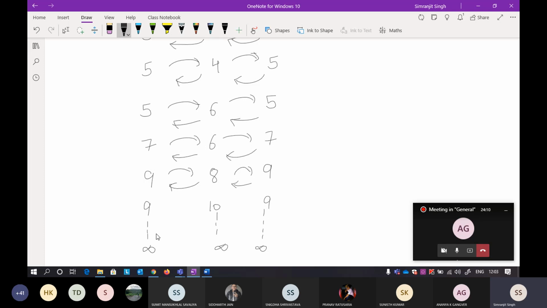Isn't this one supposed to be 8? Yes, instead of 10, it's supposed to be 8. So when the distance vector between B, C, and D is exchanged, B is getting 9 from here as well as 9 from here. You can take any one, so I am taking this one. So B is saying to C, I can take you to A in 9. And what is the distance between B and C? It is 1. So 9 plus 1 is 10.